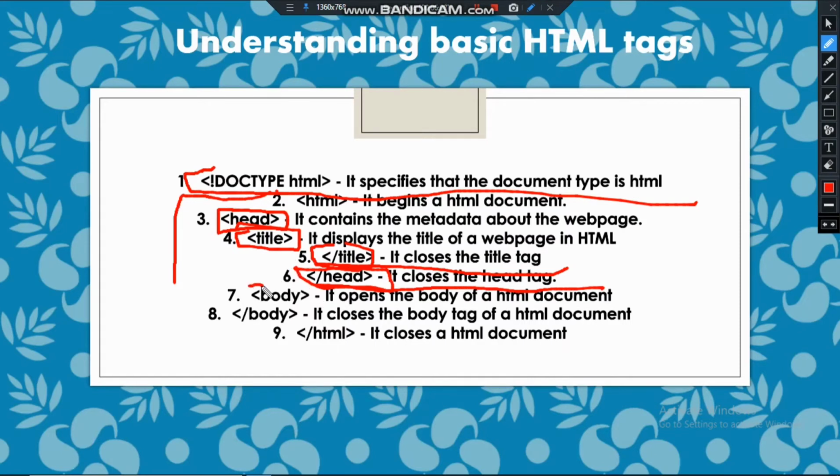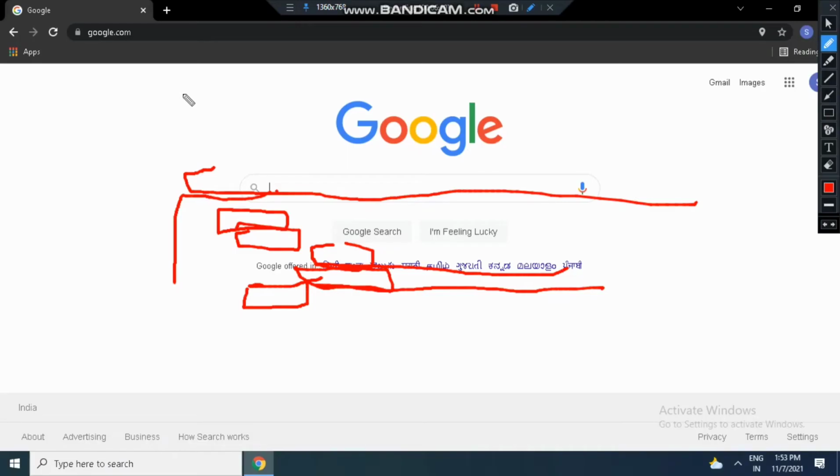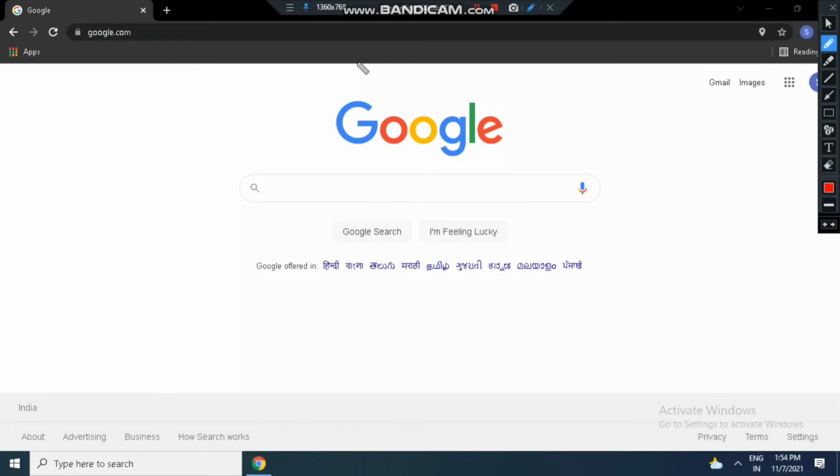Then open the body tag. So what is the body? It opens the body of an HTML document. First let us see what the body is.